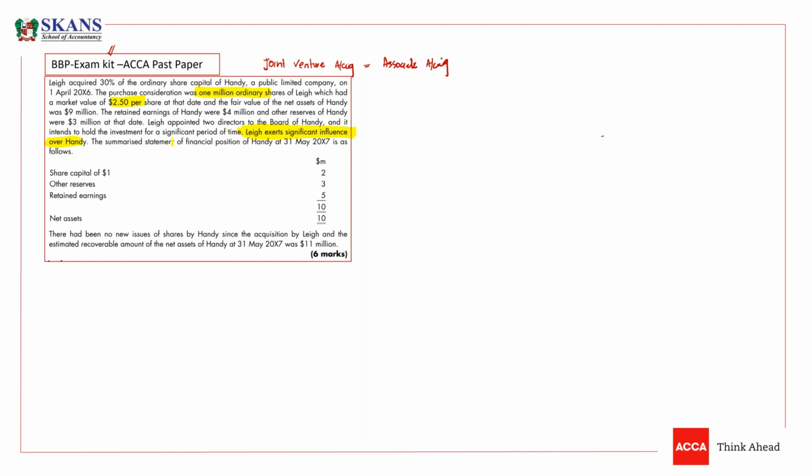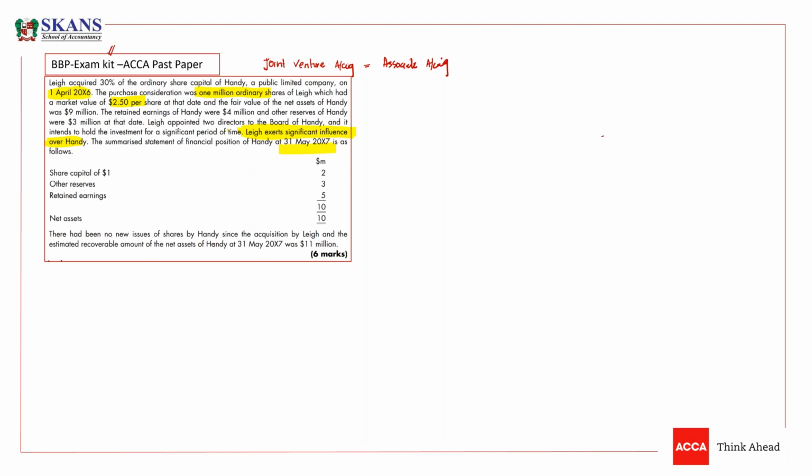So the summarized statement of finance we have acquired on 1st April X6. The summarized financial statement of Handy at 31st May X7, meaning after 1 year, is as follows. Share capital is given, share premium is given, and we have retained earnings as well. Now listen carefully. There had been no new issue of shares by Handy since the acquisition by Lee.